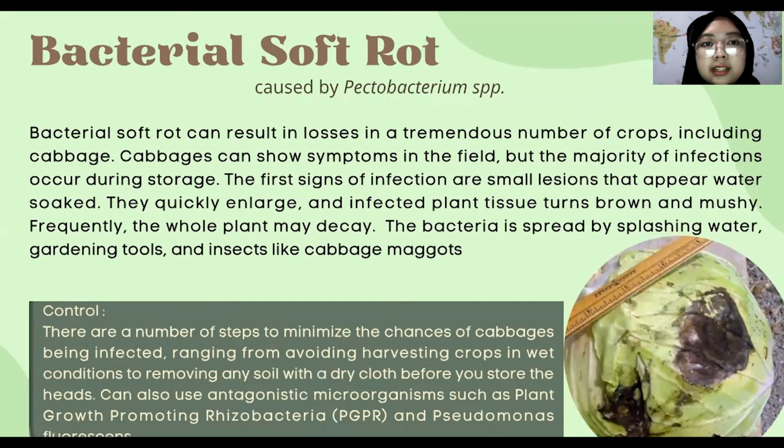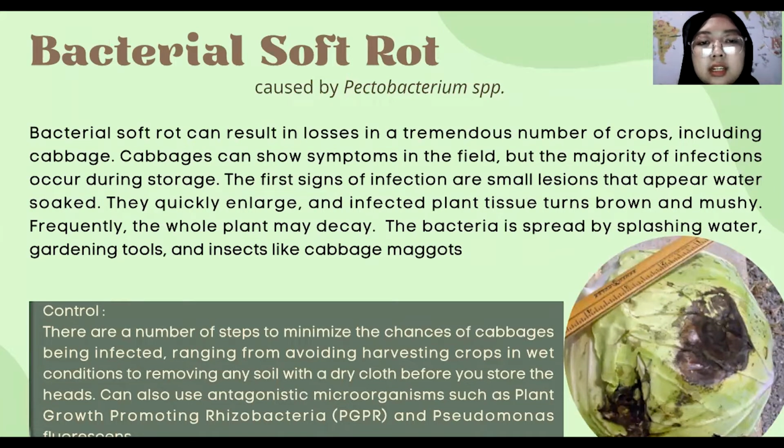Okay, the next is bacterial soft rot, caused by Pectobacterium sp. Bacterial soft rot can result in losses in a tremendous number of crops, including cabbage. Cabbage can show symptoms in the field, but the majority of infections occur during storage.